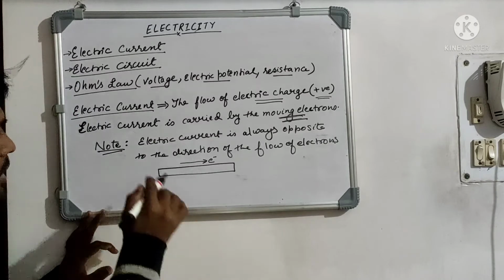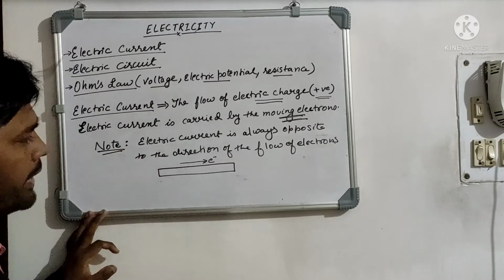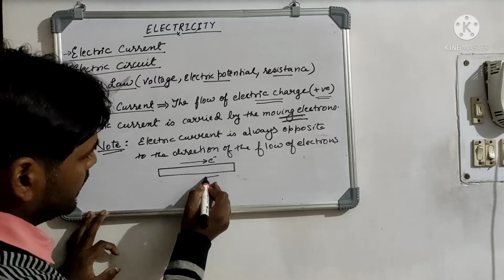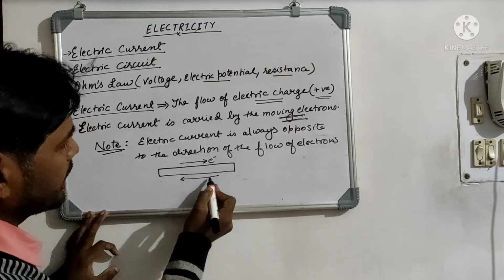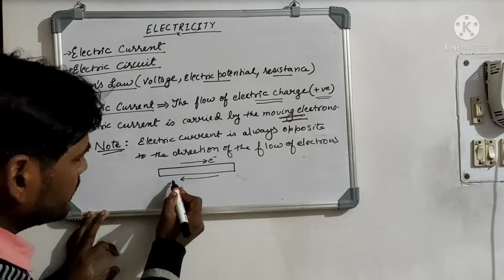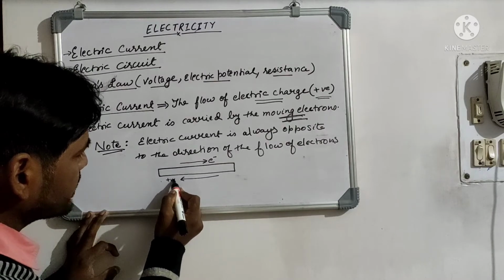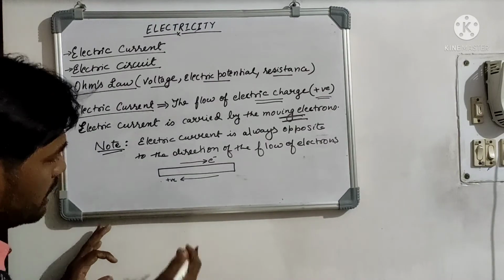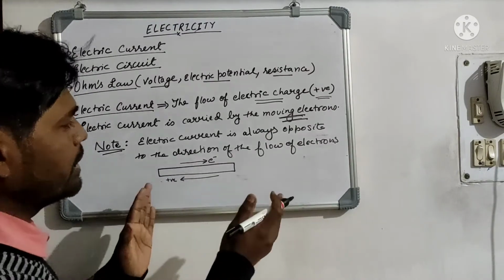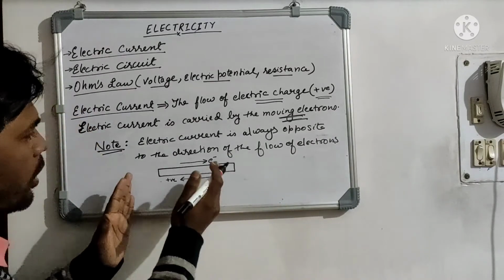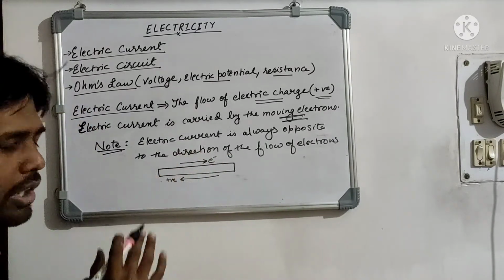So according to this point, the electric current will flow from right to left, and these are the positively charged particles moving in the direction opposite to that of the electrons.